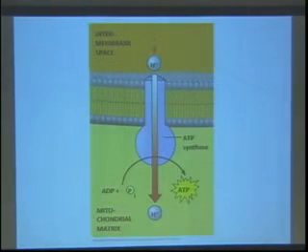Okay, and then the last few slides here just summarize some of the things that we talked about previously. I want you to really understand the way this process is working. The question I asked you at the beginning of class, about what happens if we uncouple, if we break the ability of the cell to generate this proton gradient, is the type of question that you might see on the exam. So definitely think about, what happens if I inhibit these pathways at different steps? What does that do to the overall production of ATP? What does it do to the utilization of oxygen? And how does that affect the other functions going on in the cell?